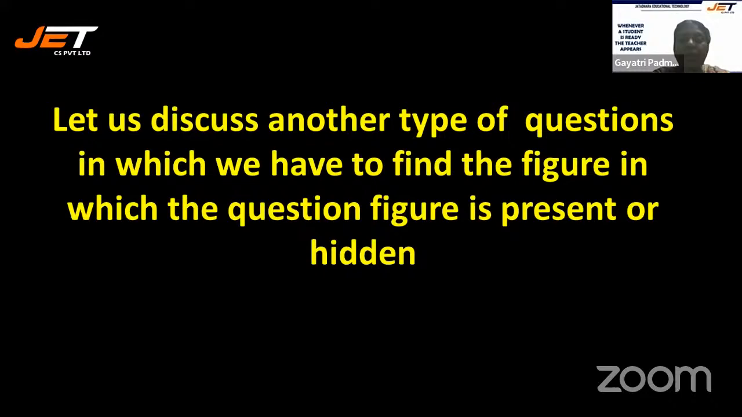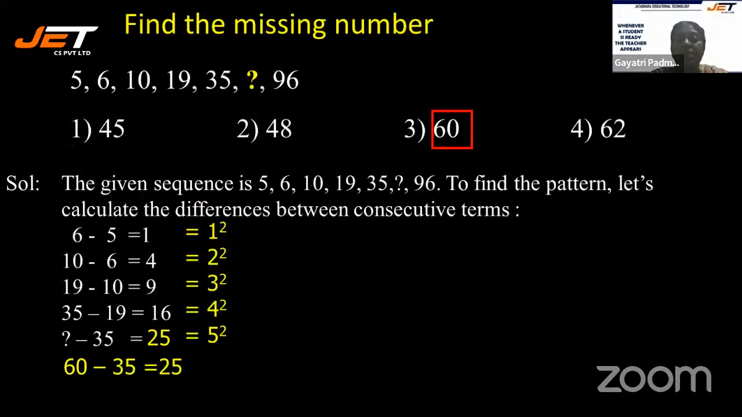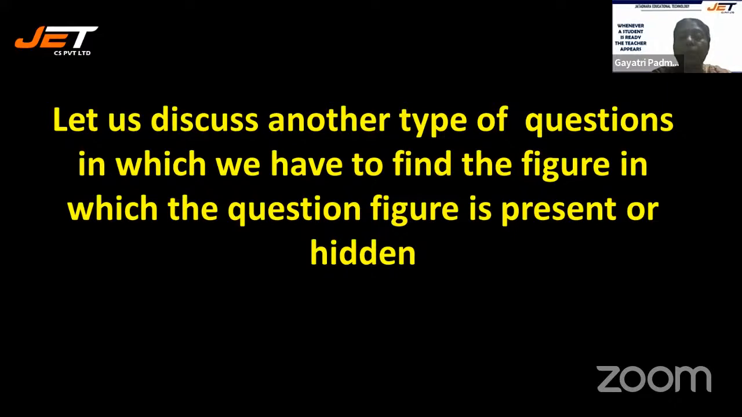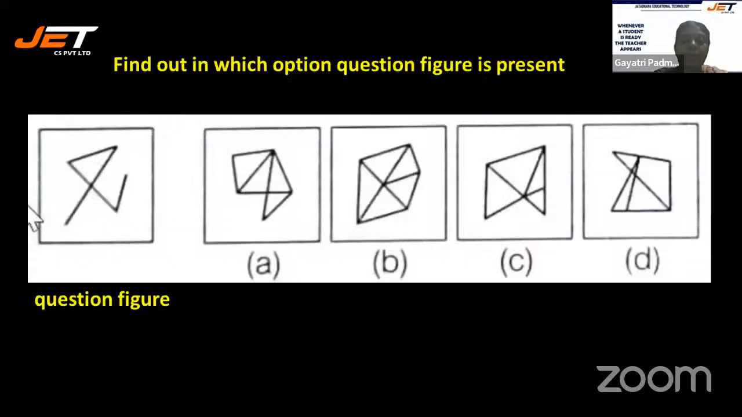All right. Now with this sum, we are completing the missing numbers. If possible, again, revisions will be done based on such questions. Now we are moving on to another type of questions in which we have to find the figure in which the question figure is present or hidden. Right. So here you can see the question figure. Find out in which option the question figure is present. You have option A, option B, option C, option D.